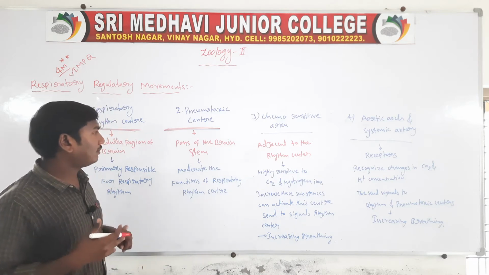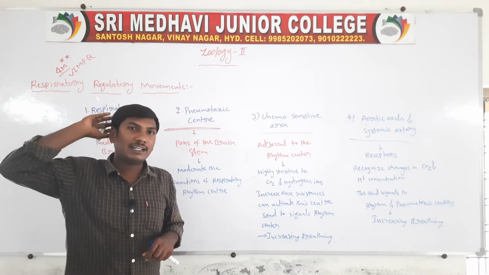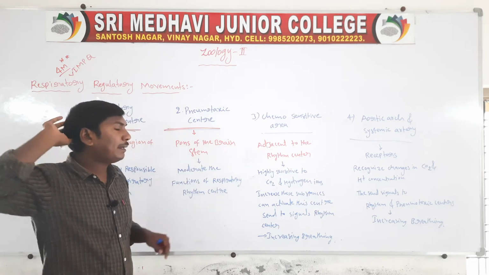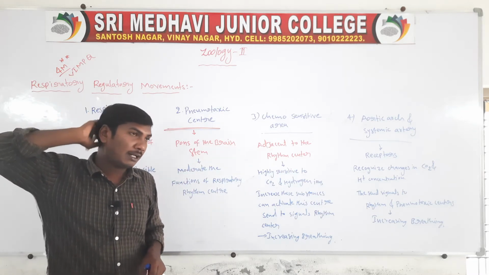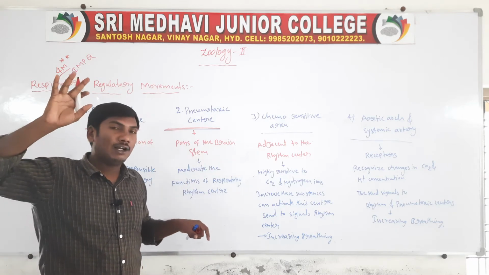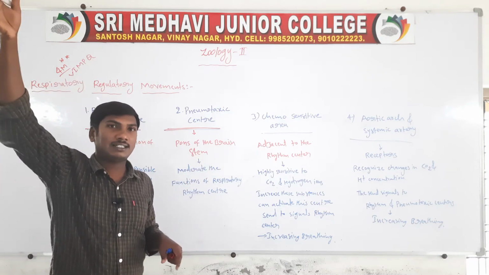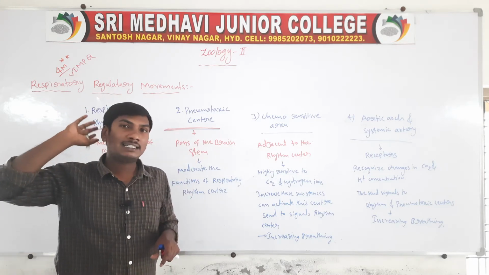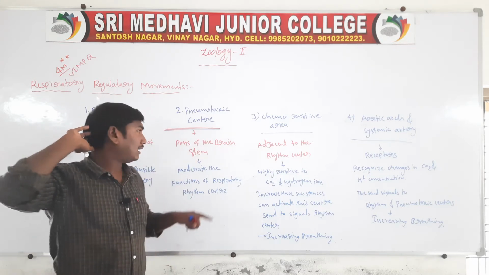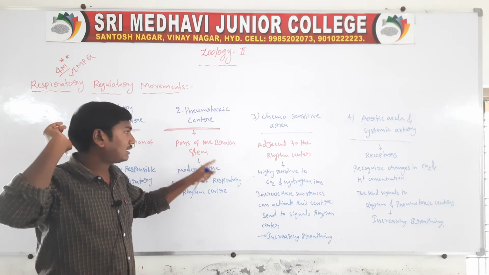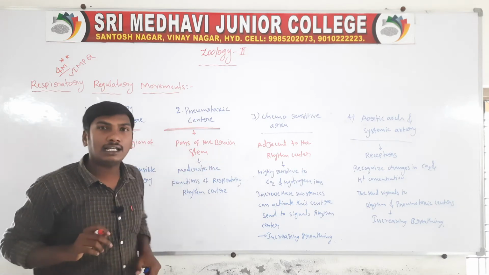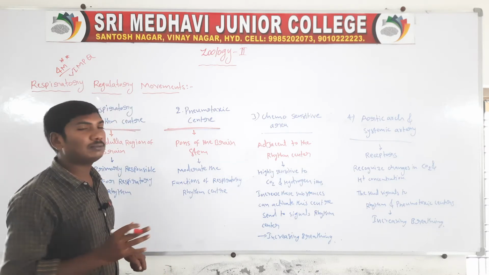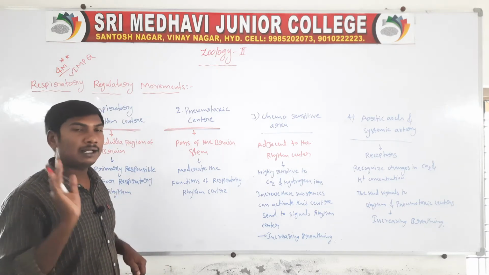They are located in the pons of the brain stem. Let us discuss the location: the pneumotoxic center is present in the pons of the brain stem.